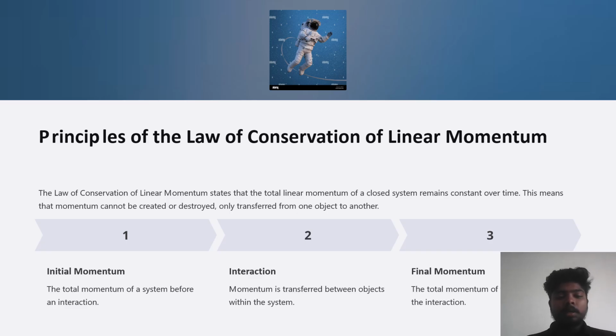Initial momentum, the total momentum of a system before an interaction. Momentum is transformed between objects within the system. The final momentum, the total momentum of the objects after the interaction.